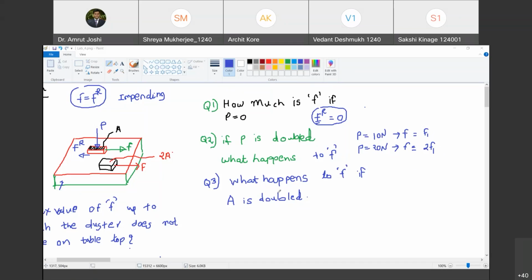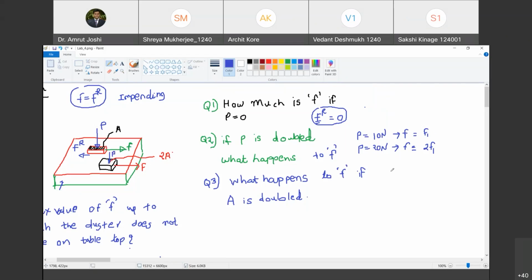What happens to F if area is doubled? Now this is an interesting question. Imagine that I have a duster of same length but twice width. Are you with me? So the area in contact is now doubled and you still have force P acting here.